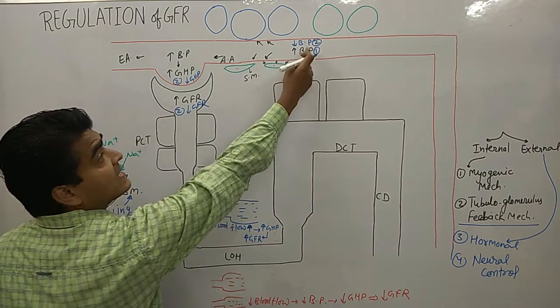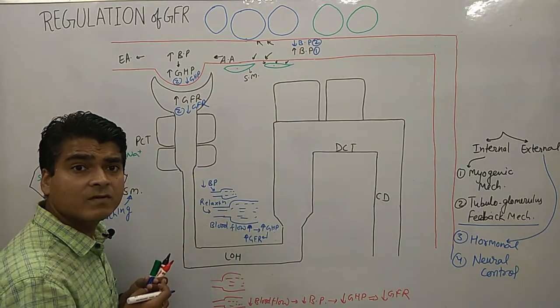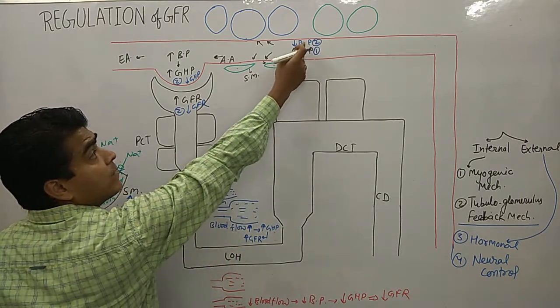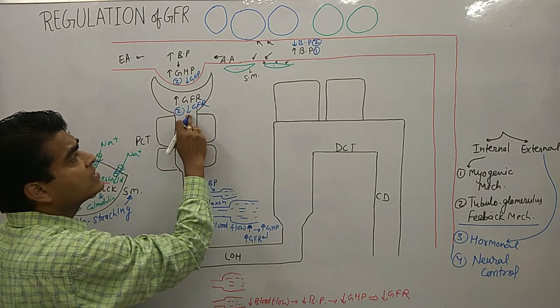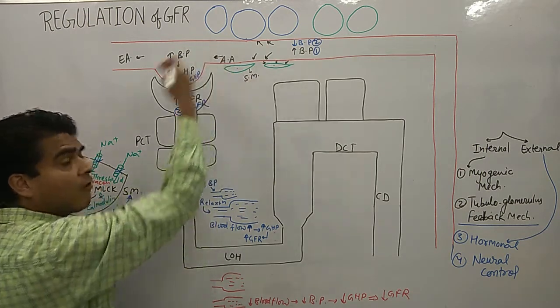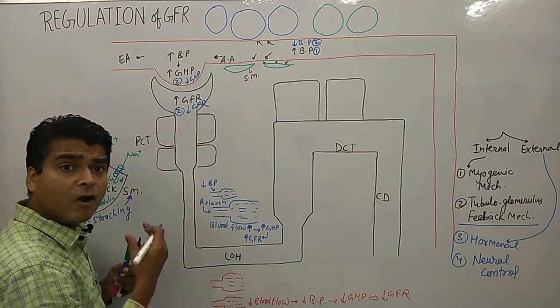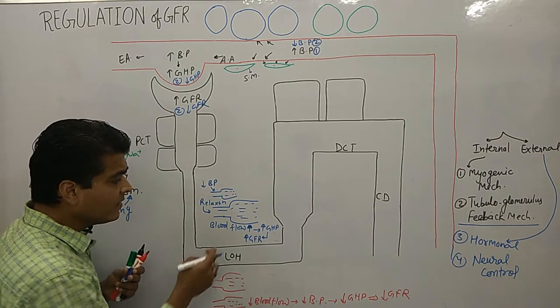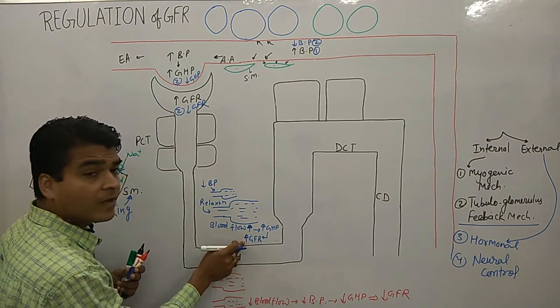So what happened in the second case? Blood pressure was down, and due to blood pressure going down, GFR decreases. Now what does the body do itself? What does the urinary system do itself? It increases the GFR.